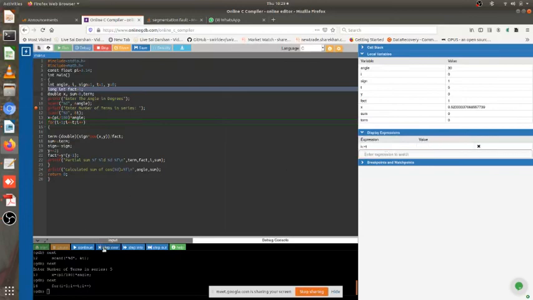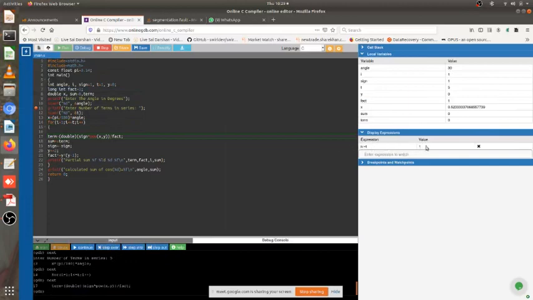So I go and hit this. Whenever this is executed, it returns a value 1. 1 means true. So i is less than or equal to t, it's true, so it is going to go ahead now. This is the use of the expression window. Whenever you write an expression in the expression window, when that expression executes you will get the resultant output at that particular line. Now at line number 17, at that point the value of i less than t is 1. Okay, this is how it works.